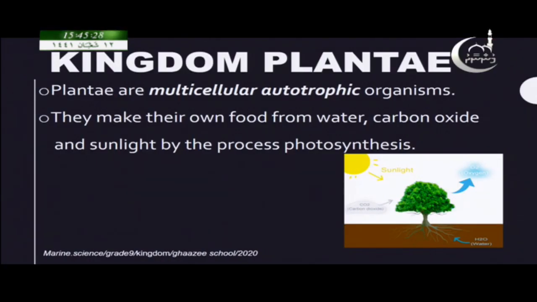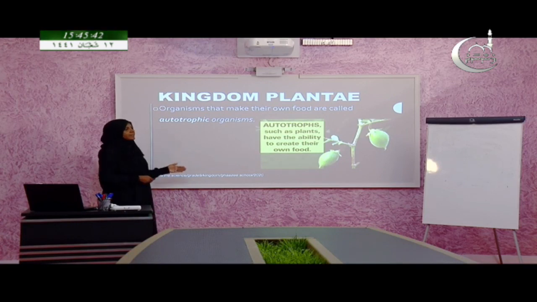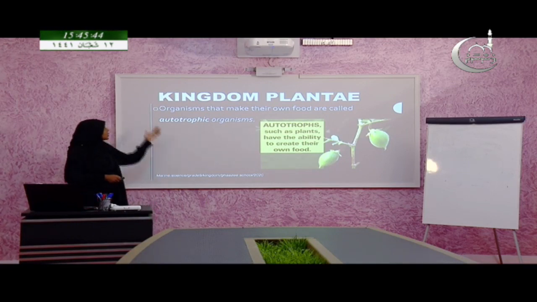The reason is they are not multicellular, they are single celled organisms. So, under kingdom Plantae, no single celled organism comes. Autotrophs, what is meant by the term autotrophs? Autotrophs are the organisms that make their own food.